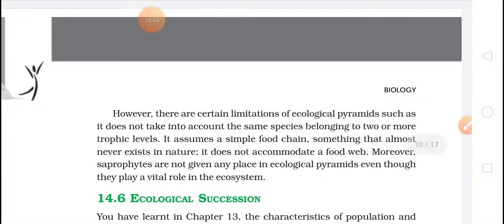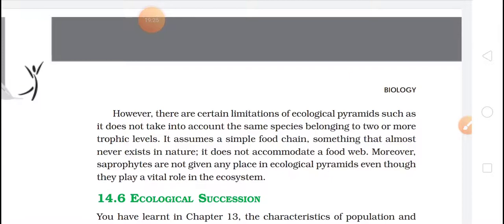Now just see the last paragraph. However, there are certain limitations of the ecological pyramid, such as it does not take into account the same species belonging to two or more trophic levels. So they have not shown these things. Limitations means drawbacks. It assumes a simple food chain, which almost never exists on earth.